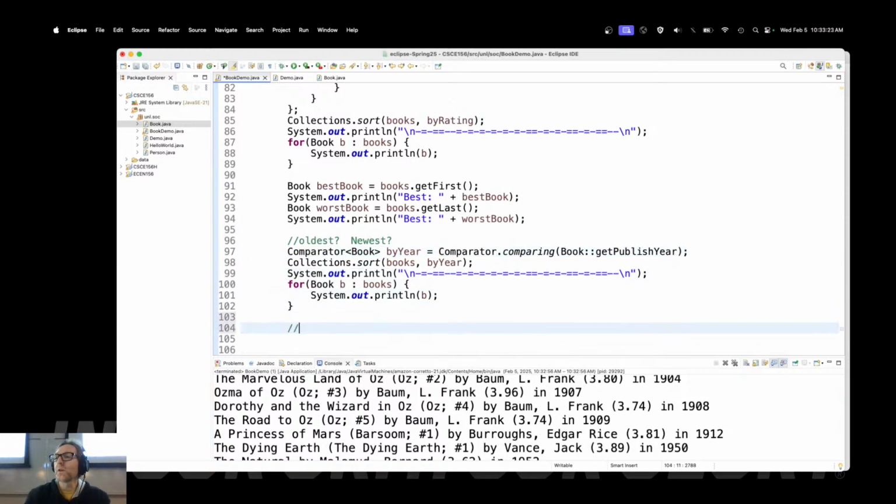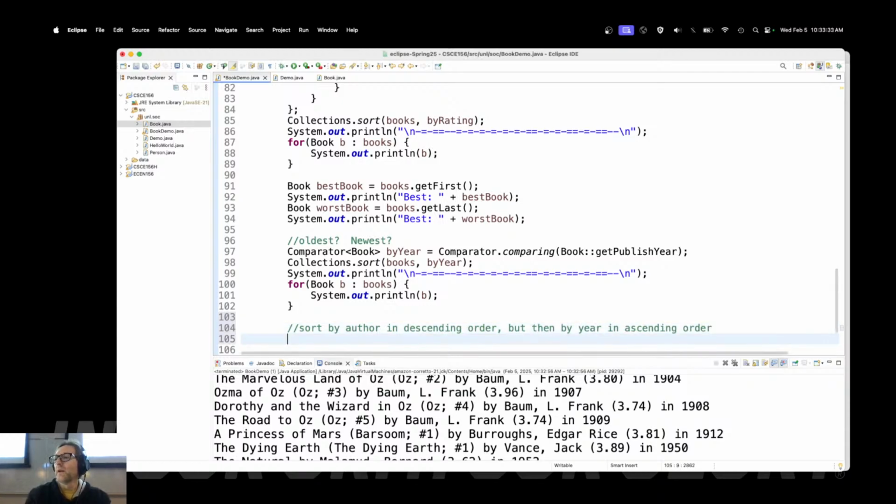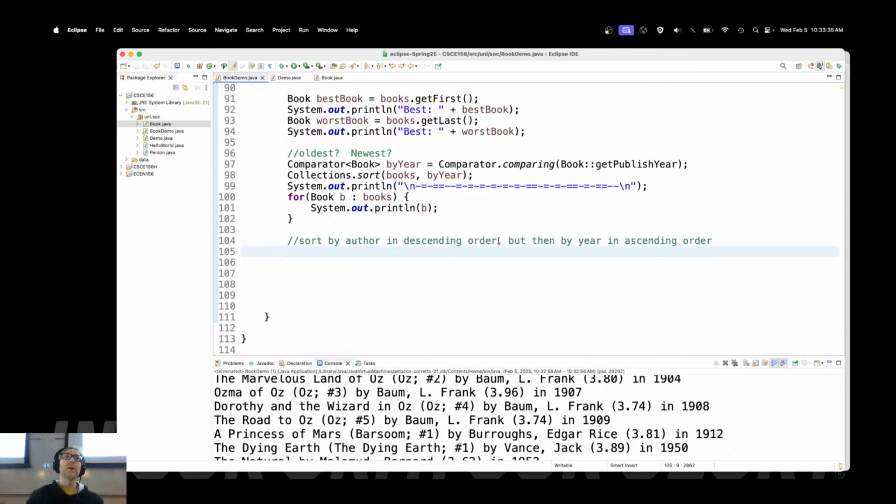What if we wanted to sort by author in descending order, but then by year in ascending order? That's even more complicated because I've got tiebreakers. If I've got the same author, Frank L. Baum, who wrote several more, but I've got 5 Wizard of Oz books in this collection in the CSV file. What I want is to see Frank L. Baum down at the bottom of the list, because I want all the Z authors up here and all the A, B, C authors down here in descending order.